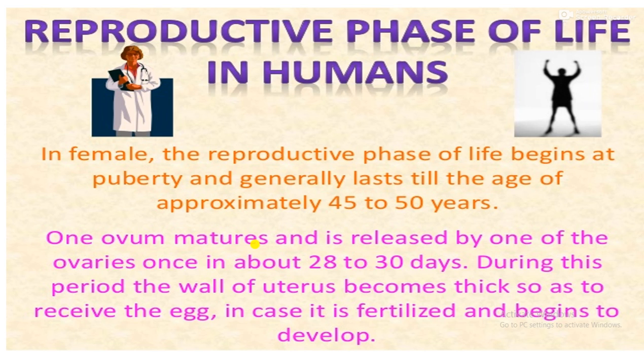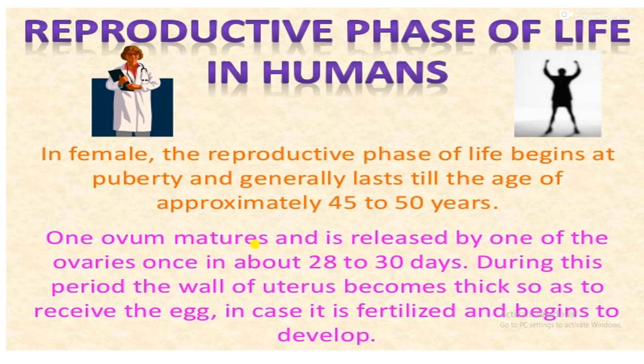The events include maturation of the egg, its release, thickening of the uterine wall, and then its breakdown if pregnancy does not occur. If ovulation leads to fertilization, a baby forms, and after that the ovary does not form more eggs. Okay? The menstrual cycle has 4 phases: first the menstrual phase, then the proliferative phase, then the ovulatory phase and the secretory phase.